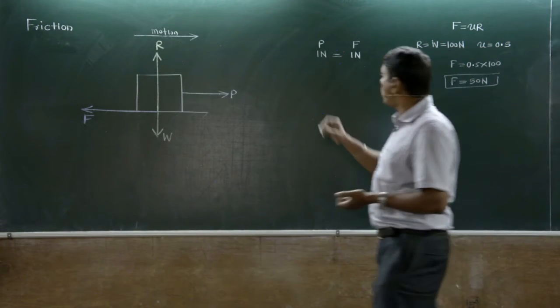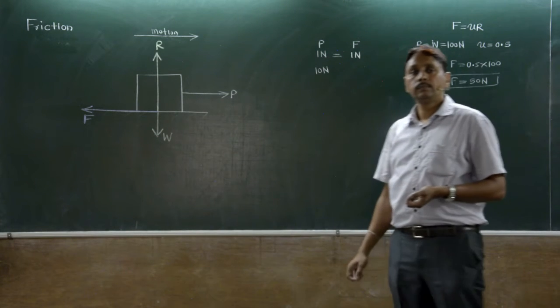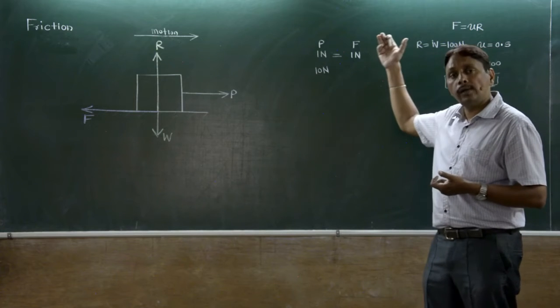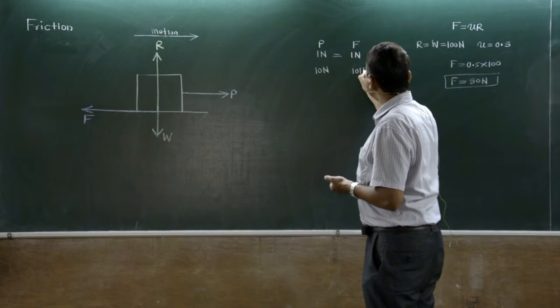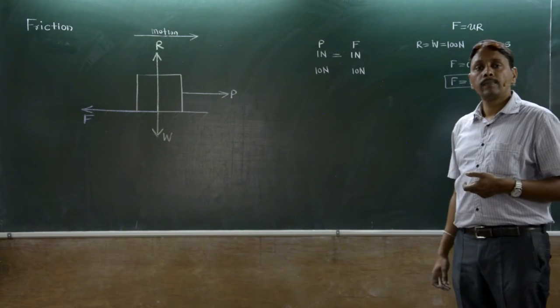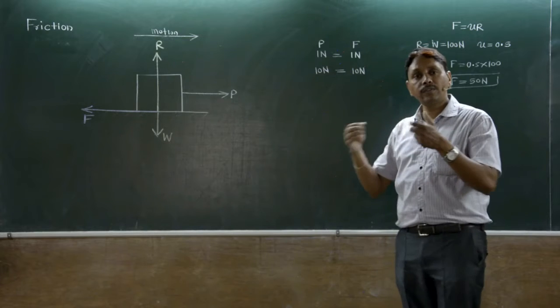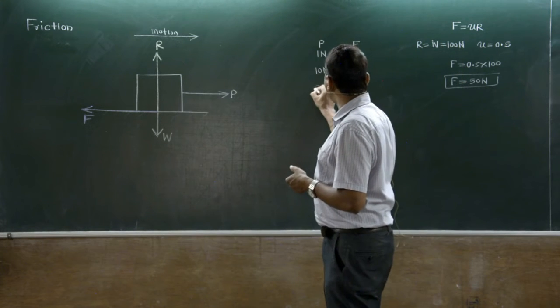It develops as per the pull. Suppose we increase the applied pull to 10 Newton. Then this friction force also gradually increases to 10 Newton. It never immediately gets to 50. Again balanced, so the body remains at rest. Suppose we apply a force of 25 Newton.